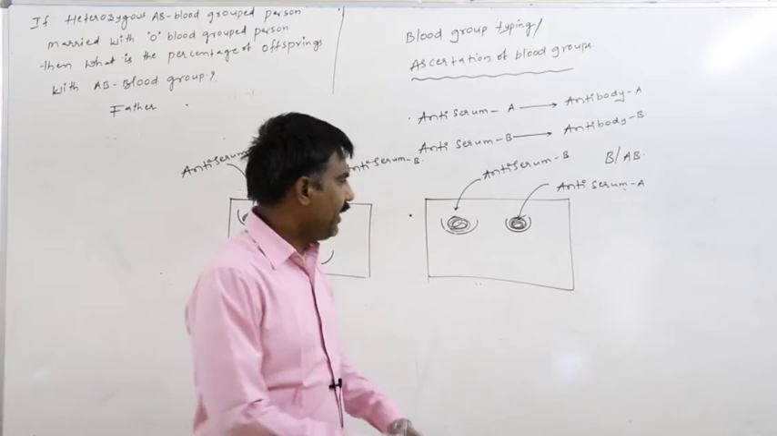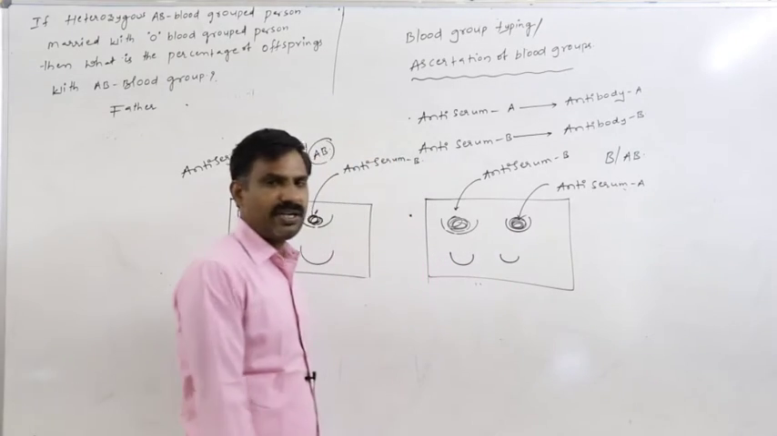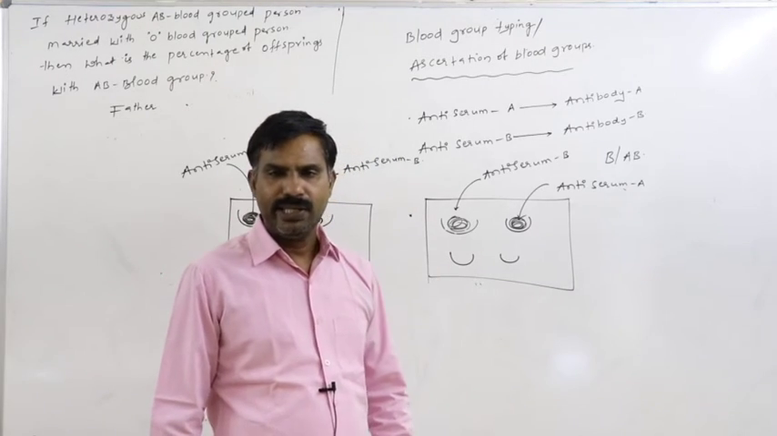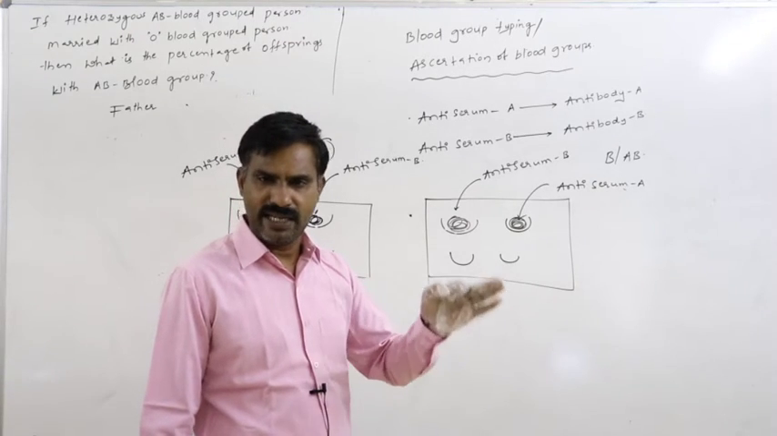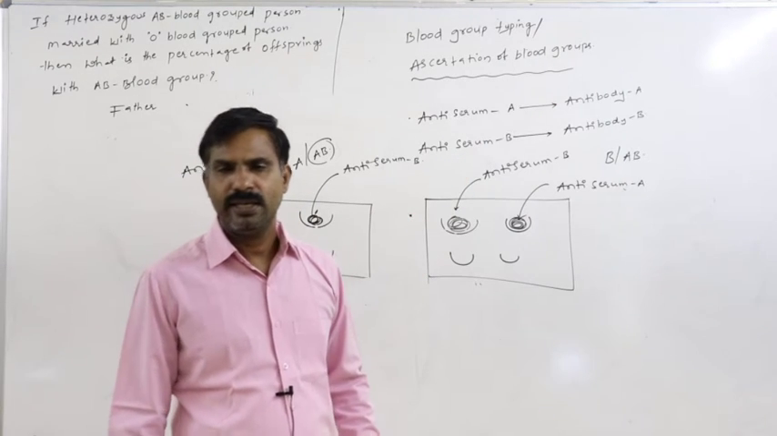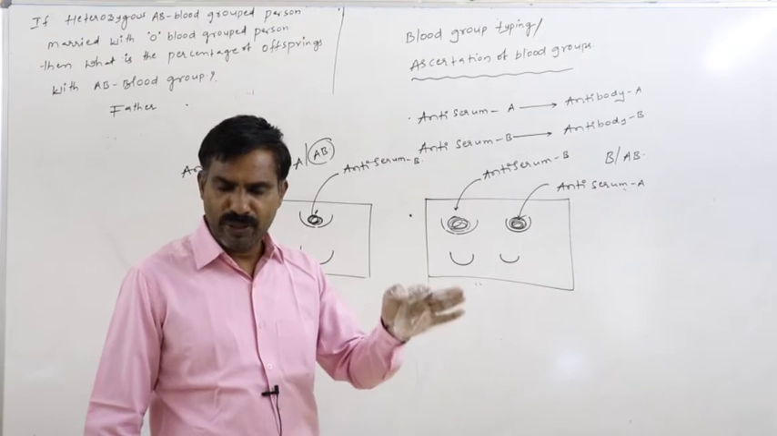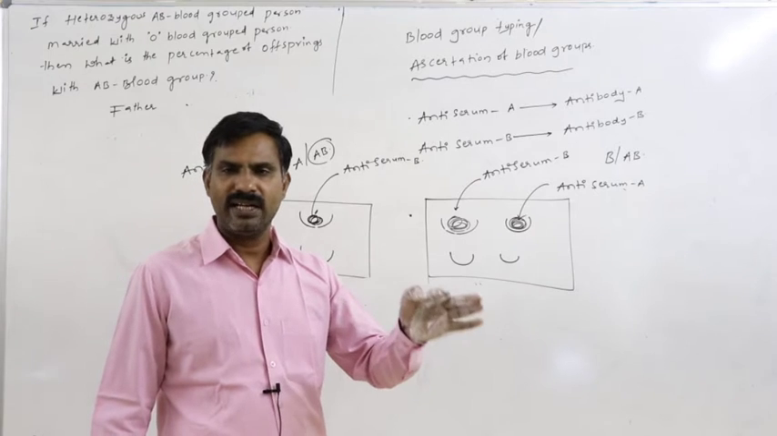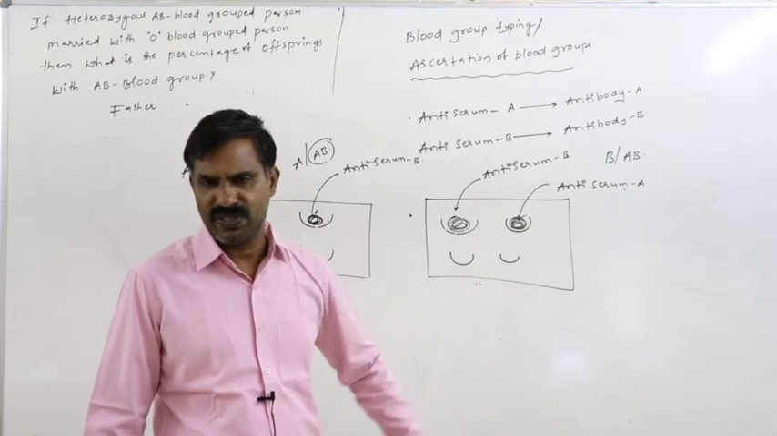Otherwise, if the collected blood sample is not reacted with both antiserum A and antiserum B, then we can say that is the O blood group. Because in the O blood grouped person, on the surface membrane of the RBC, antigens are absent. Antigen A is not present, antigen B is not present.